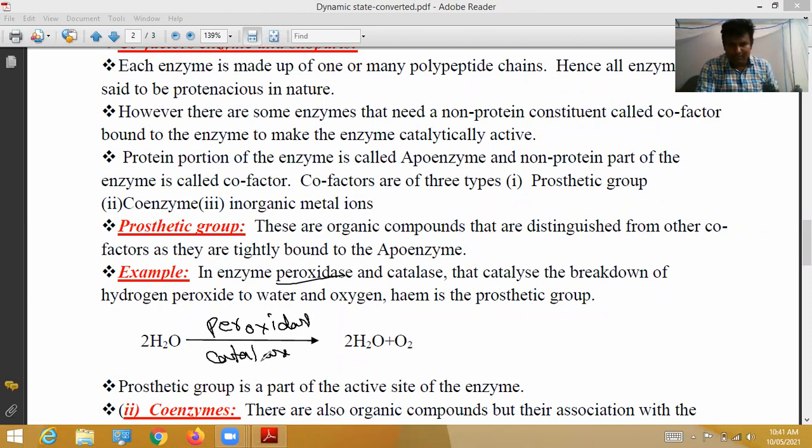These two enzymes break down H2O2, which is called hydrogen peroxide, and form a water molecule and an oxygen molecule. Okay, so heme in hemoglobin, heme is a prosthetic group. Heme is an organ